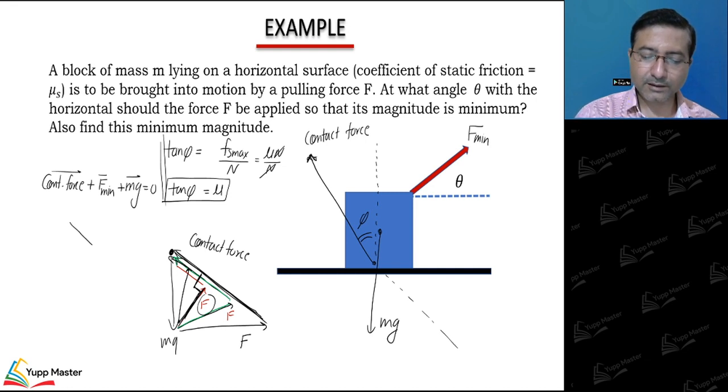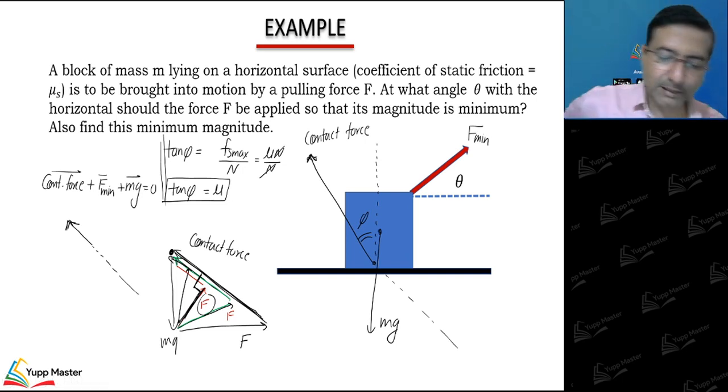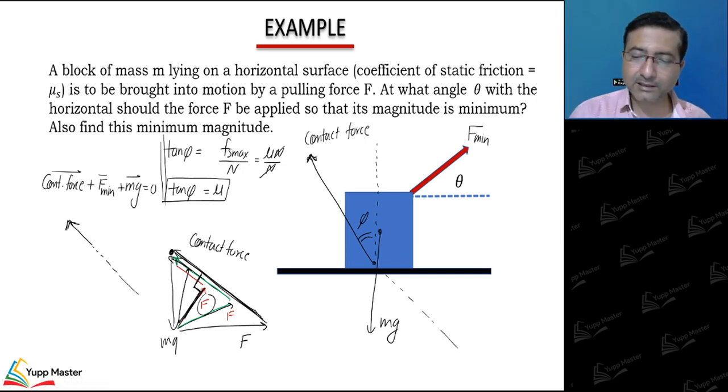The contact force can have any magnitude in this direction, because depending on the angle, the normal will also change. So the contact force magnitude will also change, but the direction at the time of slipping is fixed. If it is slipping, obviously it will make this angle. Mg has fixed magnitude and direction. The contact force has fixed direction but not fixed magnitude.